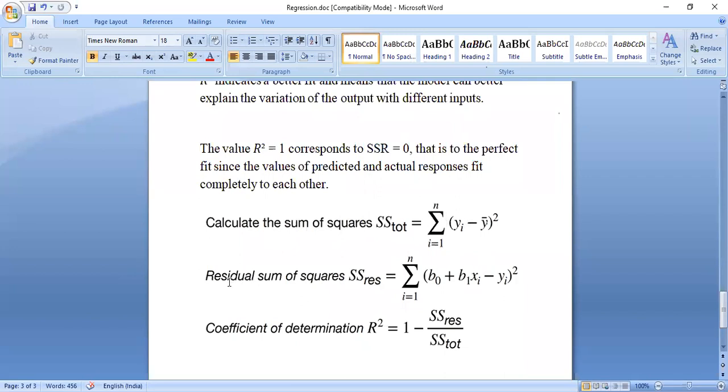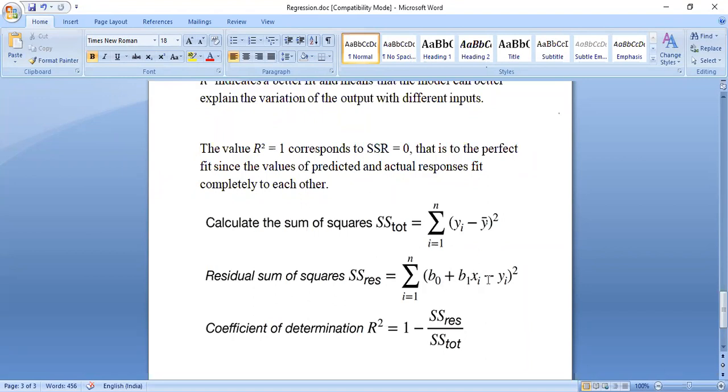The next one, residual sum of squares. Residual sum of squares means what, students? B0 plus B1 xi. What is this? This is nothing but the regression formula. I told you, y equals mx plus c is nothing but the regression. This we are going to use for prediction.